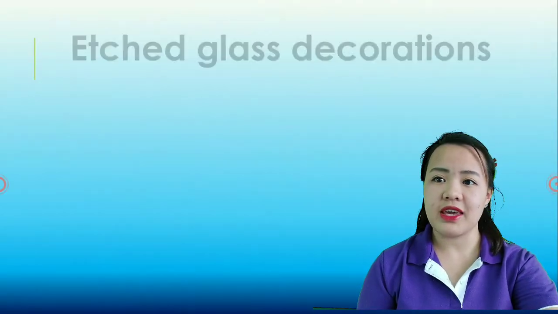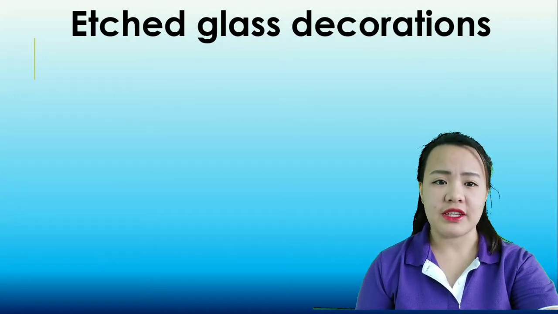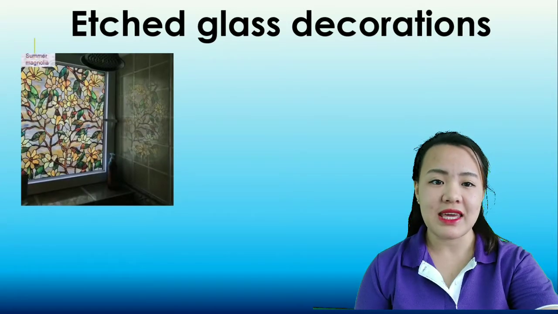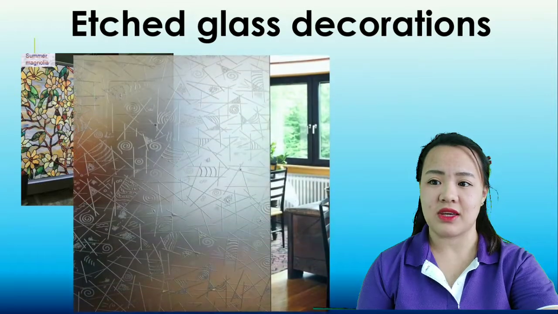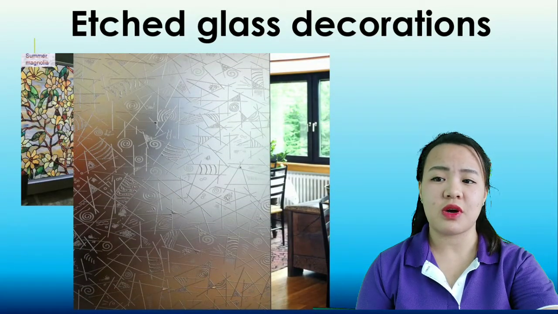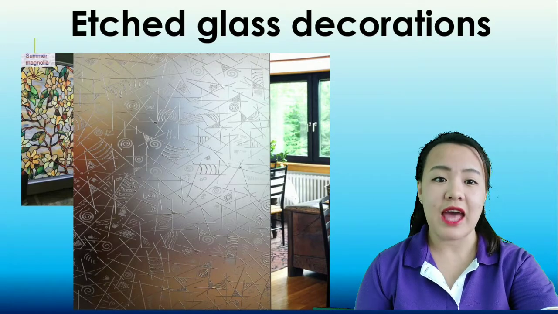Next will be etched glass decorations. So what are etched glass decorations? There are some decorations in the glasses. Okay, these are some examples. You can also see this one in malls, restaurants, or in a house.